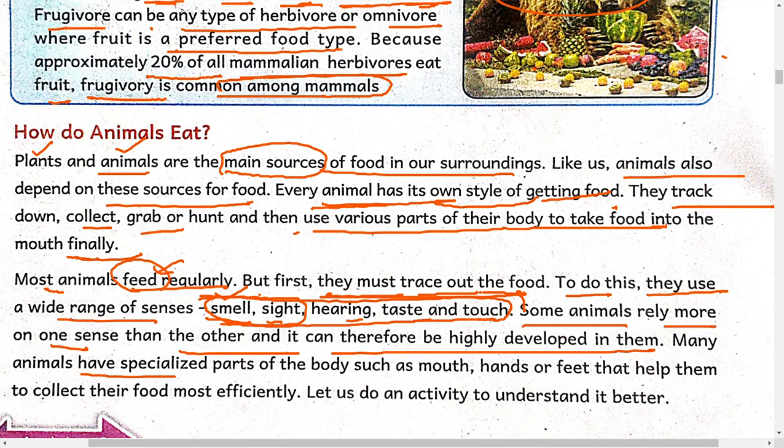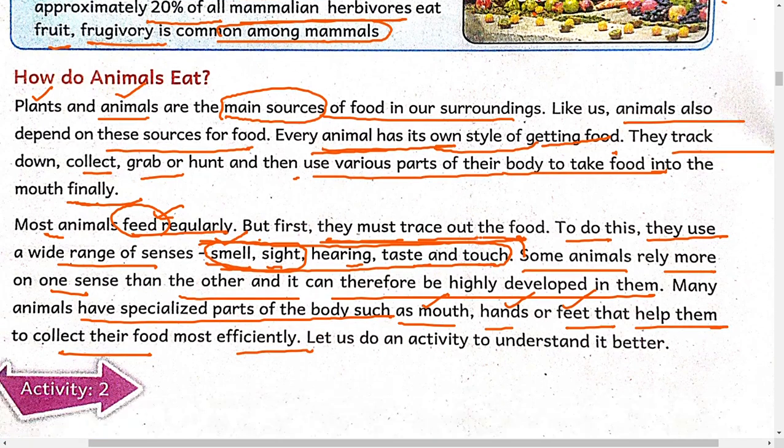Many of the animals have specialized parts of the body, such as a mouth, hands or feet, that help them to collect their food most efficiently. So some of the parts used in collecting food are mouth, hand, and feet. So let us do an activity to understand it better.